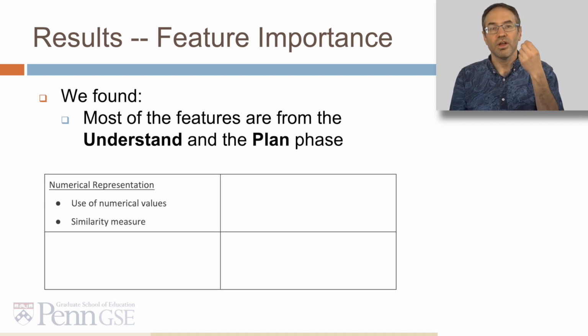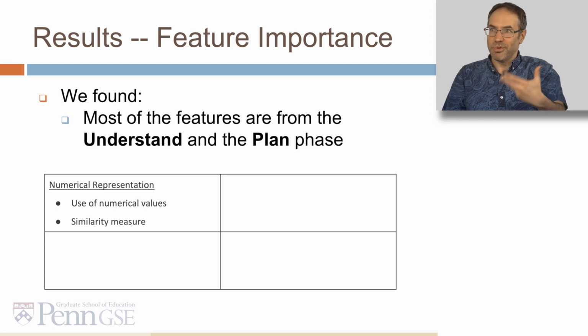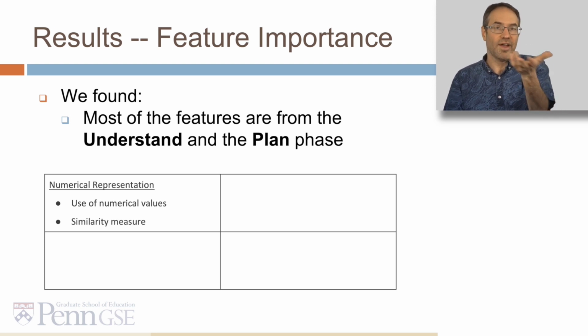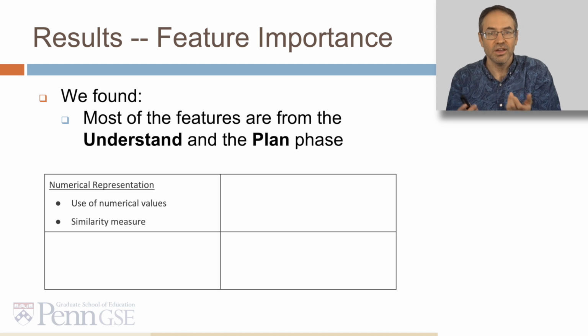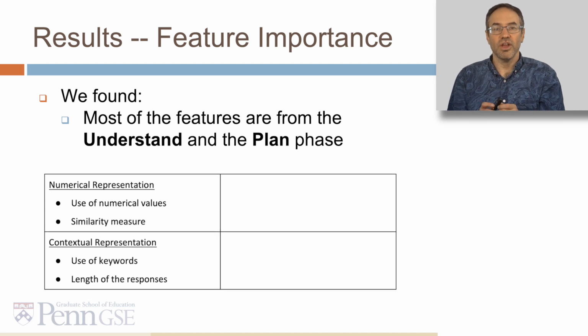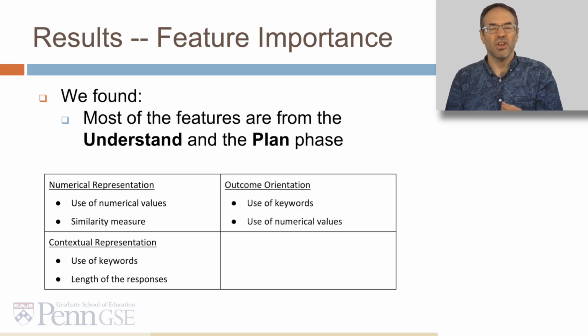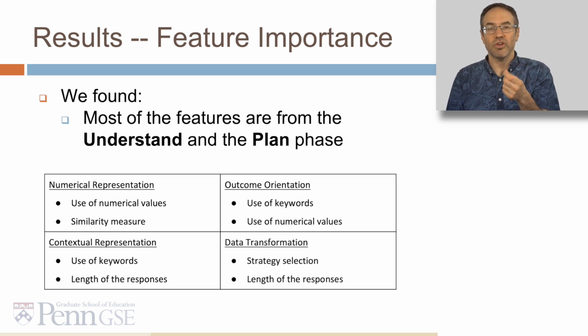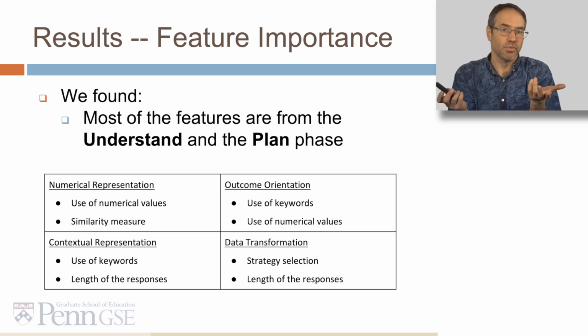In specific, for numerical representation, it was particularly important whether students used numerical values in their answer, not shocking, and similarities between different responses. For contextual representation, it was the use of keywords specific to each problem and the length of the response. For outcome orientation, it was again the use of keywords, but different keywords in this case, and the use of numerical values. And for data transformation, it had to do with behaviors during strategy selection and again the length of the responses.